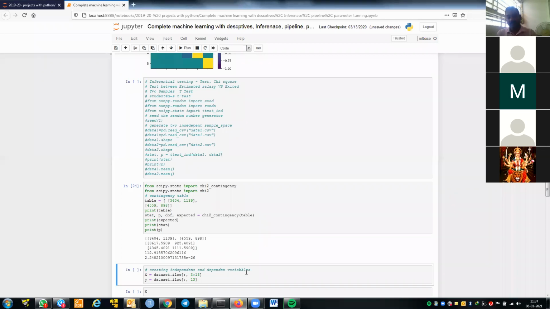Then you can understand each variable's effect on the dependent variable by using different univariate statistics. If the independent variable is continuous and the dependent is a classification variable, you do the t-test and find the p-value. If the p-value is significant, use it in the model. Sometimes instead of the t-test, we can see the relationship diagrammatically. We can create a feature map and see whether it is significant, then you can use it. If your independent and dependent variables are both categorical, you can do a horizontal and vertical box plot, and from that you can find out whether the variable is significant or not. Or you can do the chi-square test, and based on significance you can use it.